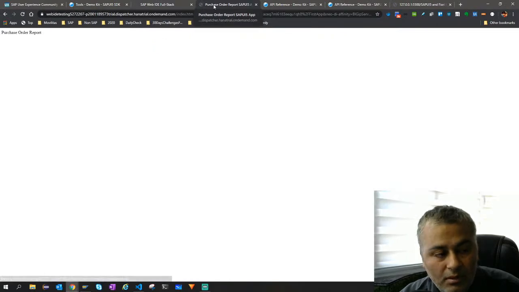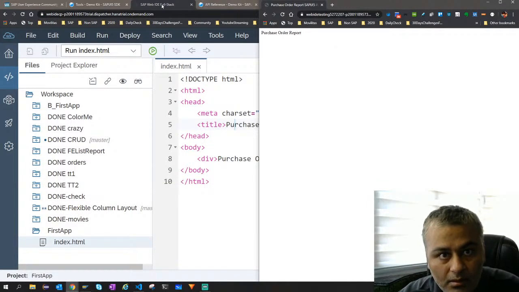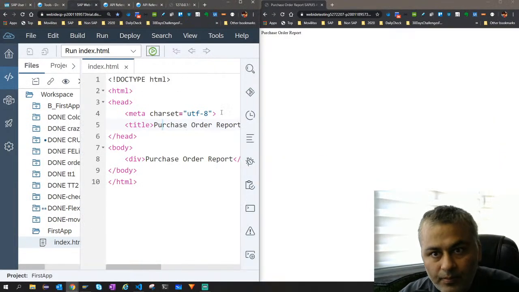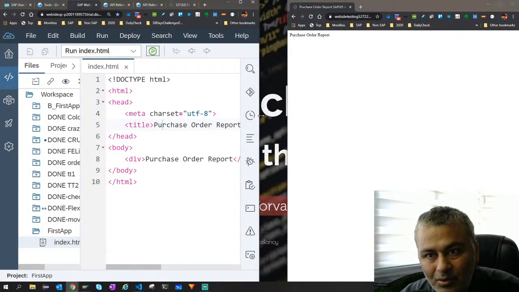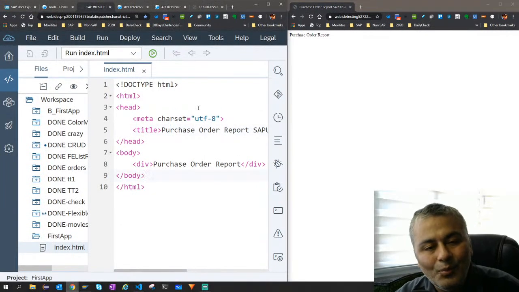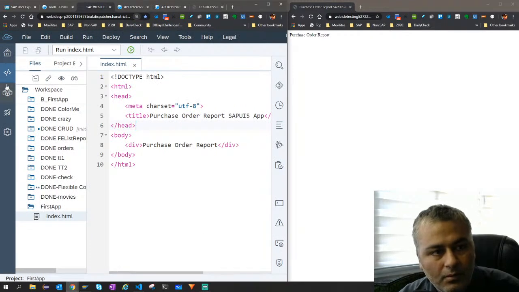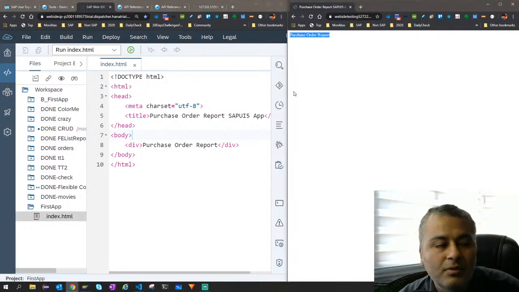Let's now have a different view. Maybe let me bring it here, and this here, so that you see very clearly how the output looks. Nothing fancy. All of you understand now because you have done the prerequisite. The title is this, and there is a div which I have added, which is the purchase order report.